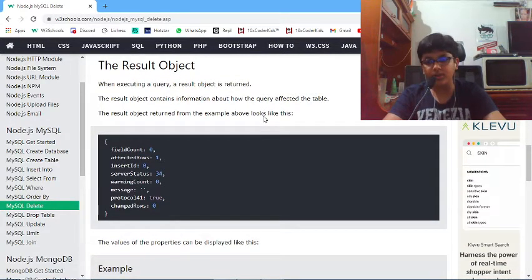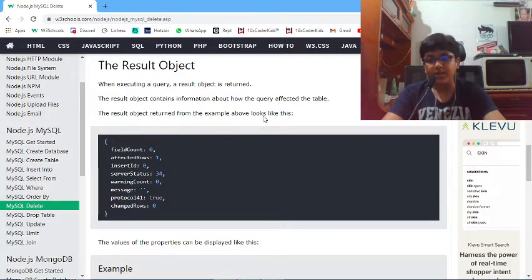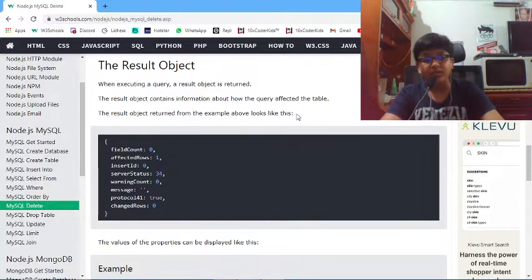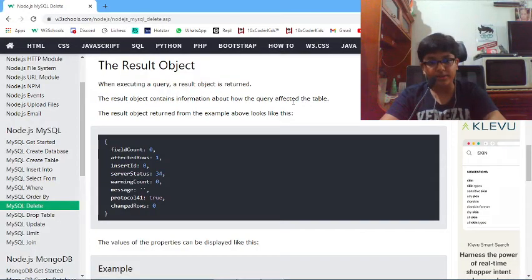Okay, so you just saw how to delete a record, or multiple records. It is just deleting the records wherever it finds whatever we have specified. So wherever the name is Amy, we could have given, wherever the address is New Delhi, we could have given that also. But we gave name equals Amy, so wherever it found the name Amy, it just deleted that record.